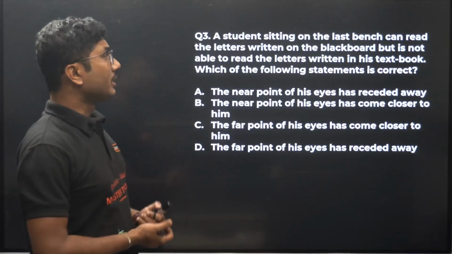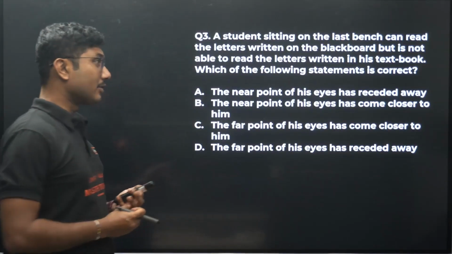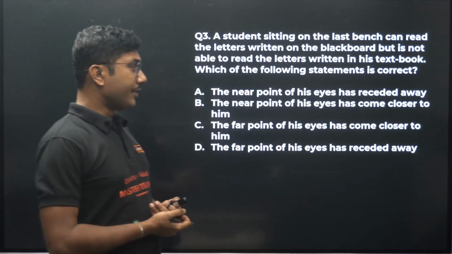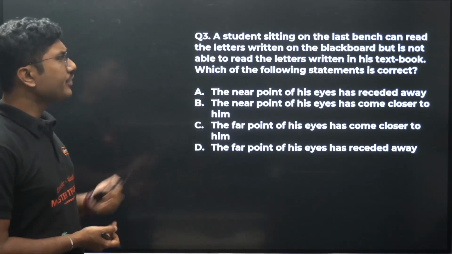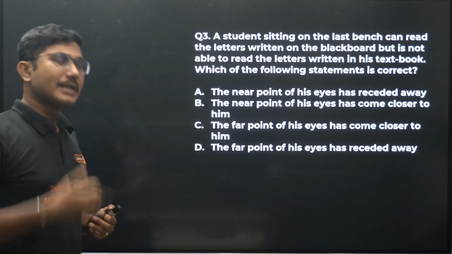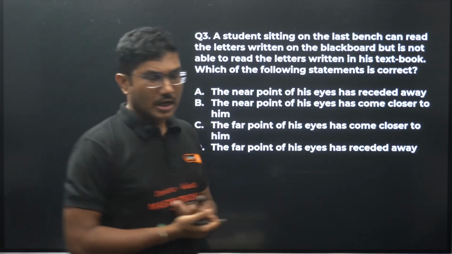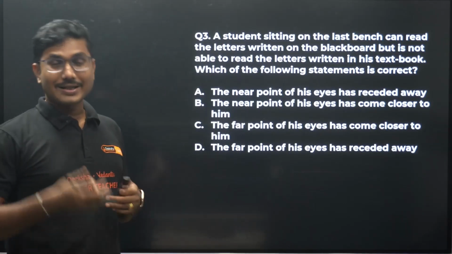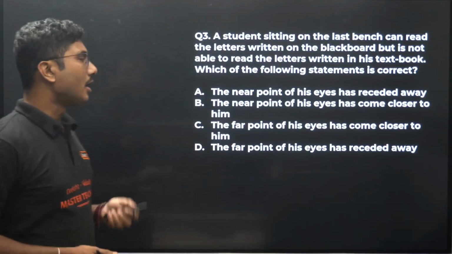A student sitting on the last bench can read the letters written on the blackboard, but is not able to read the letters written in his textbook. Which of the following statements is correct? So basically his near point has shifted back, that's why he cannot read anything which is near to his eye. Hypermetropia or farsightedness is the name of this defect.